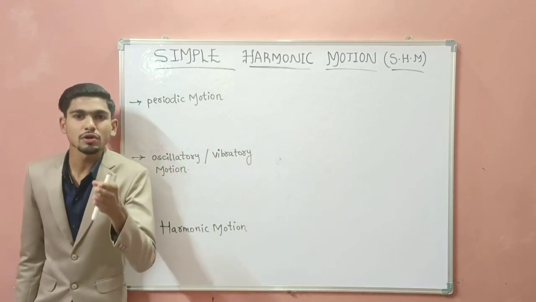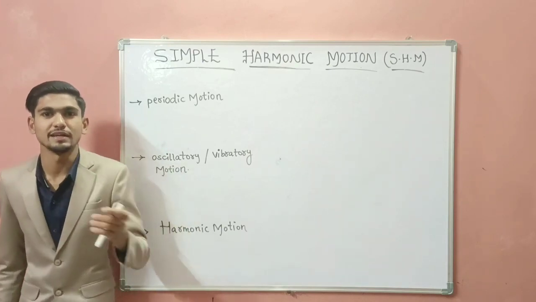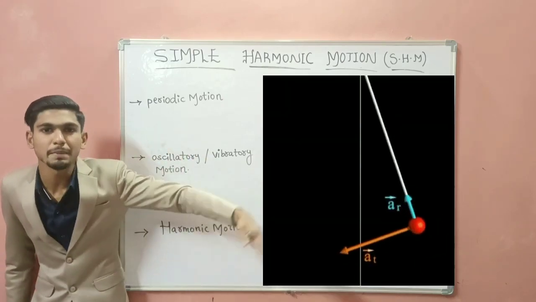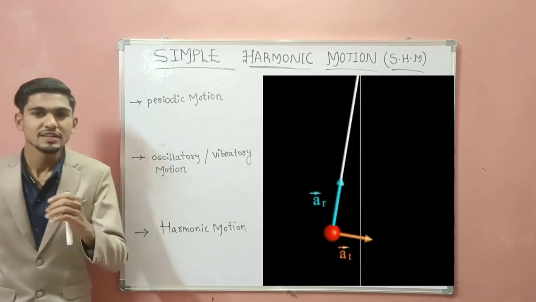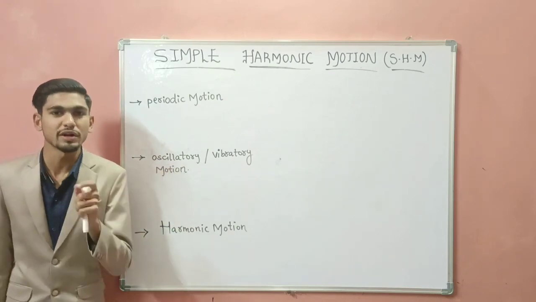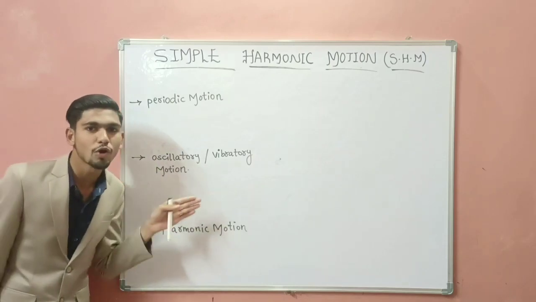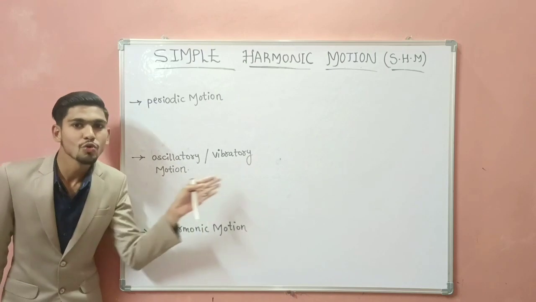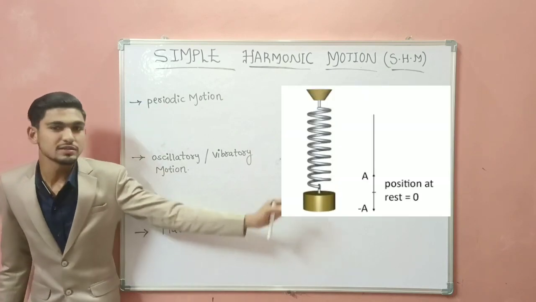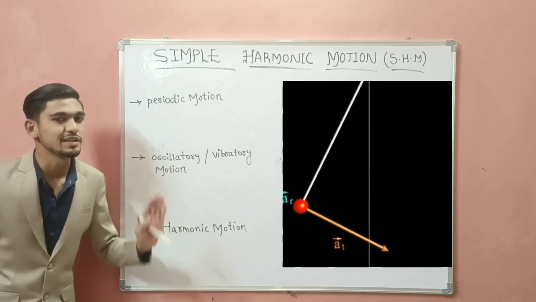Suppose you are going to college at 9 o'clock and coming back from college at 4 o'clock. It is periodic, as you are repeating this cycle. Another example of periodic motion is the motion of a simple pendulum. Next, oscillatory motion. What is oscillatory motion? Oscillatory motion is a to and fro periodic motion. For example, oscillations of a loaded spring and oscillations of a simple pendulum. These are some examples of oscillatory motion.